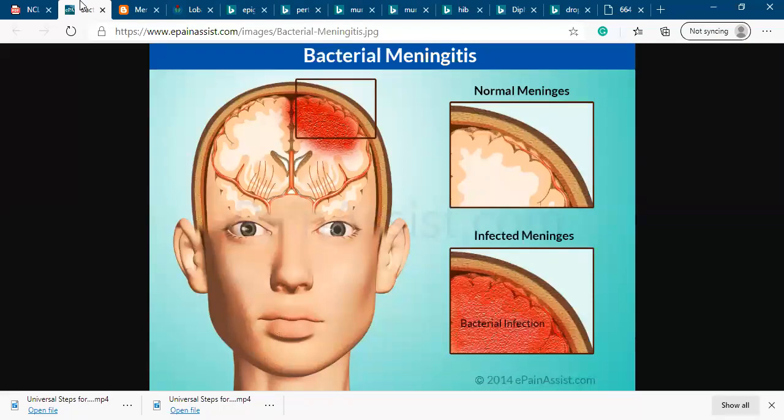The example is bacterial pneumonia. Meningitis means inflammation of the meninges layer in the brain, right? Meningitis is a droplet precaution.